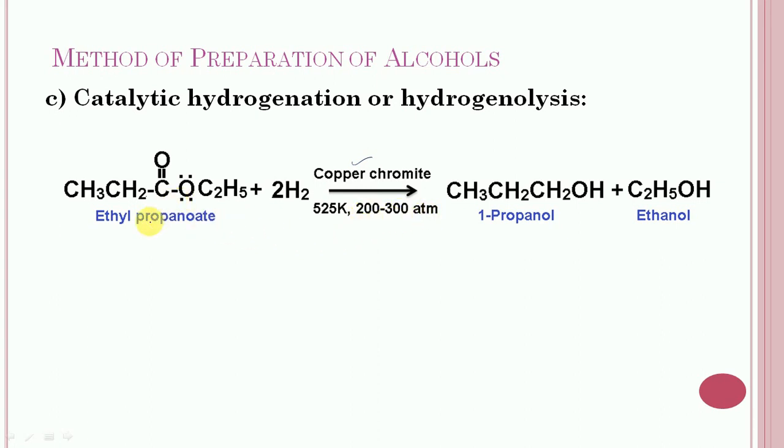So in this case, ethyl propanoate is subjected to hydrogenation. This bond can break, and this part will give 1-propanol and this part will give ethanol. So in this case, again 2 alcohols will get formed. So it is all about the reduction of the esters.